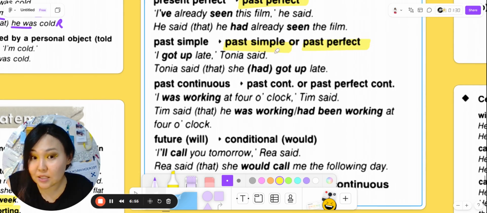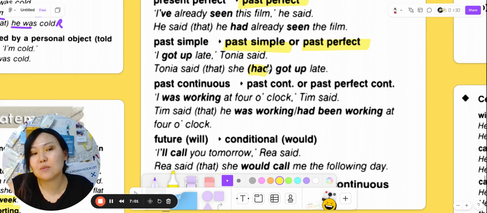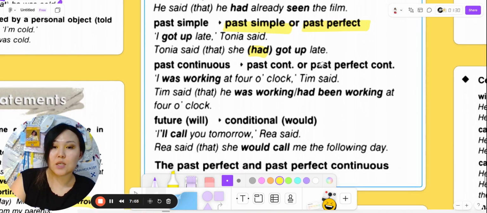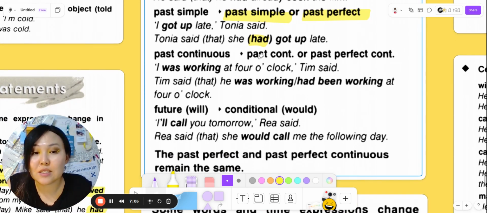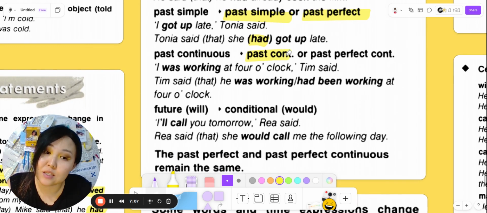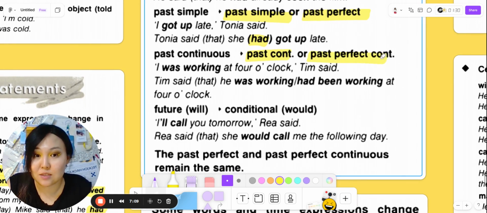"I got up late," Tonya said. Tonya said that she had got up late. Usually we change it into past perfect, most of the time. Next one, past continuous changes into past continuous or past perfect continuous.